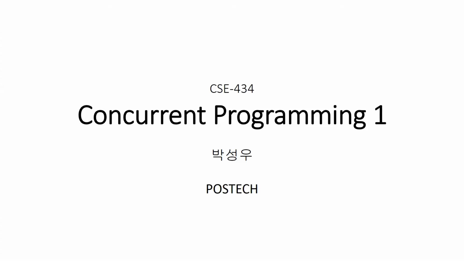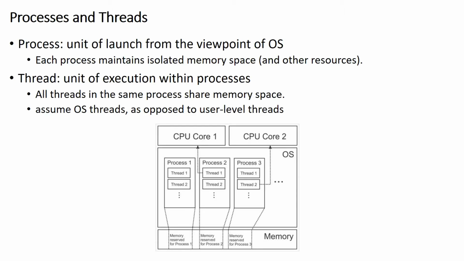This lecture is about concurrent programming in Java, mostly the Java memory model. Let's review the notion of processes and threads. A process is the unit of launch from the viewpoint of the operating system. So every process maintains its own isolated memory space.